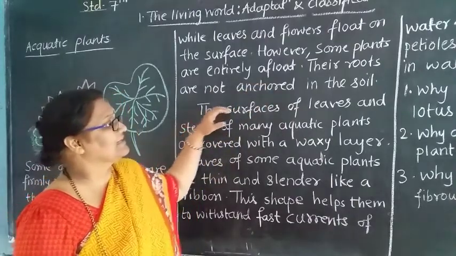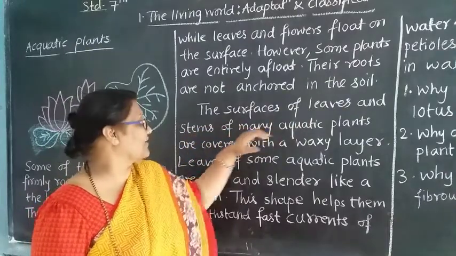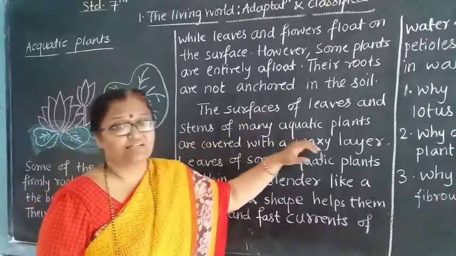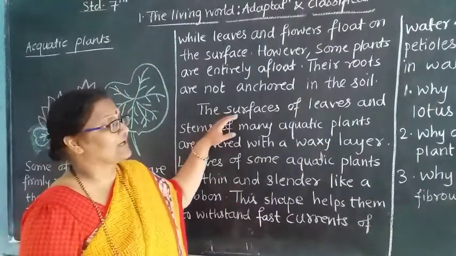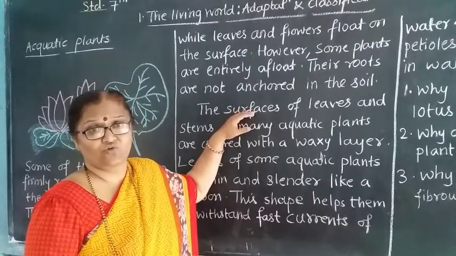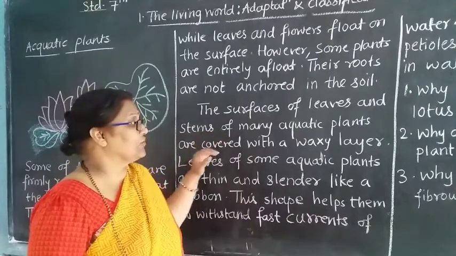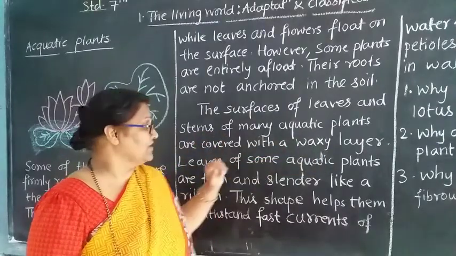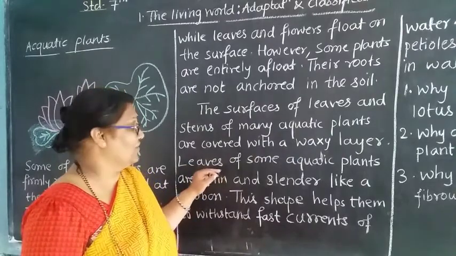Now next, the surface of the leaves and stems of many aquatic plants is covered with a waxy layer. See what happens? As we know that leaves and flowers are floating on the water, they are covered with a waxy layer. So this waxy layer makes them float on the water.